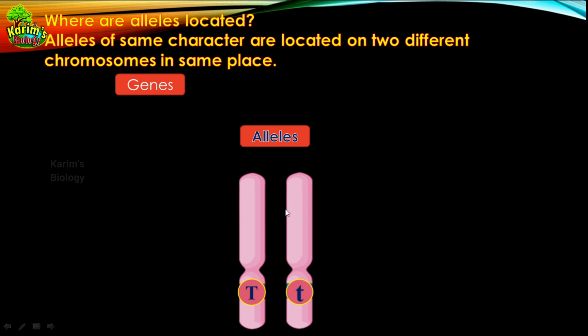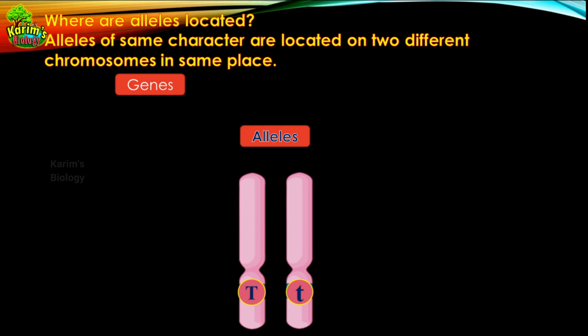You know that we are diploid organisms. Diploid in the sense that we have two sets of chromosomes. One set we get from our mother, and the other set we get from our father. That means during sexual reproduction, living organisms receive one copy of DNA from the mother and another copy of DNA from the father. That's why we have two sets of chromosomes. On each set, there will be an allele present for the same gene.